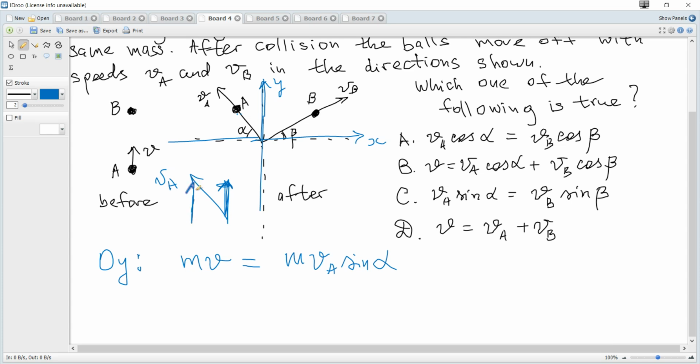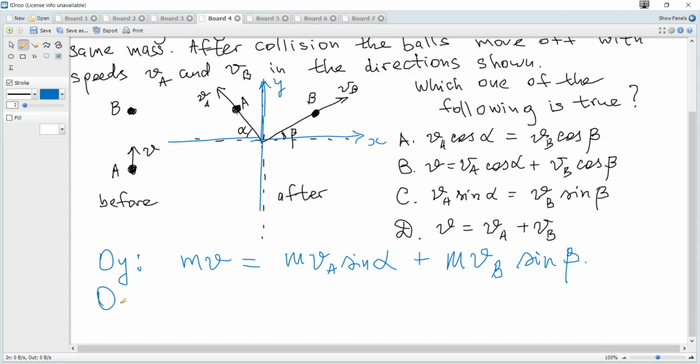This vector is VA, and you need this component. This angle is alpha, the hypotenuse is VA, and you need the opposite leg, so it's the hypotenuse multiplied by sine, and it's in this direction, so it's plus, and plus m VB sine beta. That's the law of conservation of momentum in projection on the y-axis. You can see that m cancels because the mass is the same, and about sine, no, that is not true.